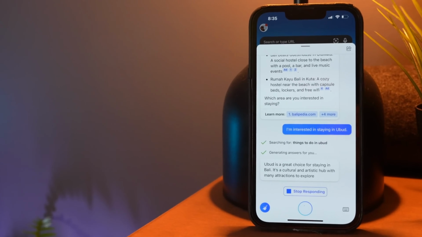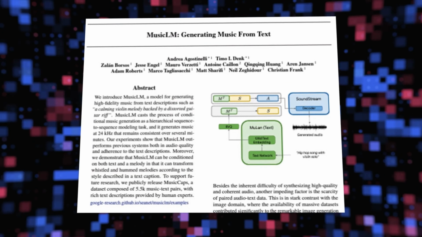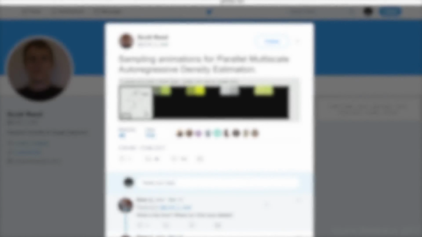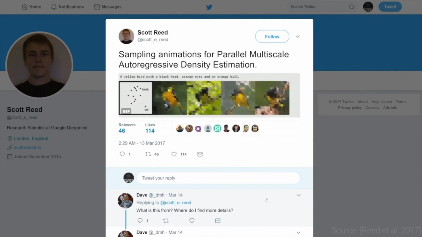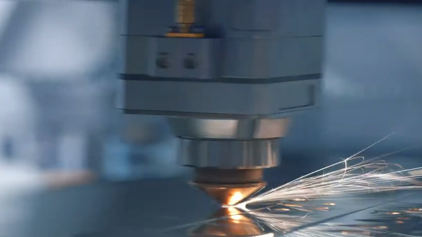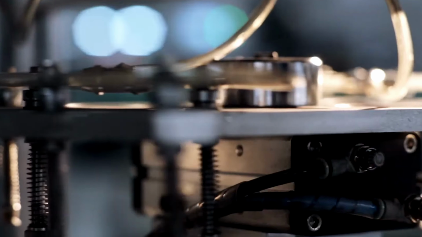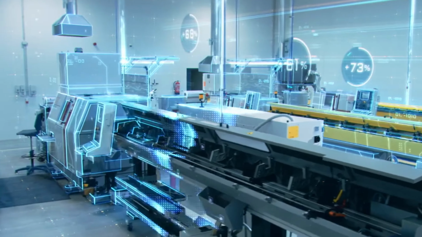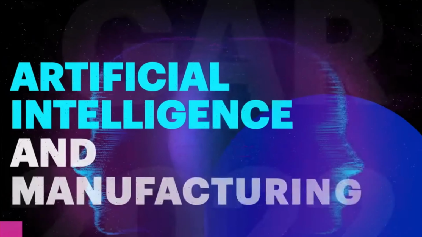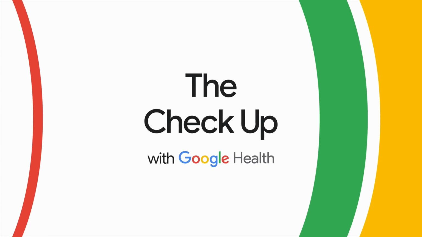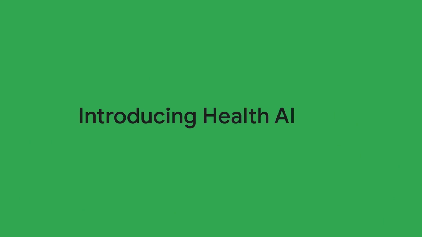Number 5, Bing AI, a generative AI tool that uses AI to generate text. Number 6, MusicLM, a generative AI model that uses AI to generate music. Number 7, Image synthesis. OpenAI's DALL-E 2 and other products use AI to create pictures based on text descriptions. Number 8, Manufacturing. Autodesk, Creo, and other products use generative AI to design physical objects and create those objects through 3D printing or computer-controlled machining and additive manufacturing. Number 9, Healthcare. Physicians can use generative AI to develop custom care plans.